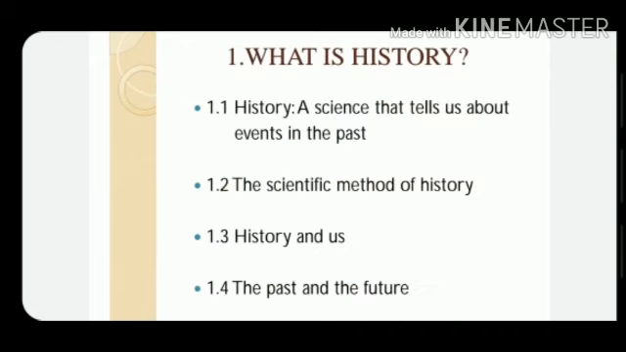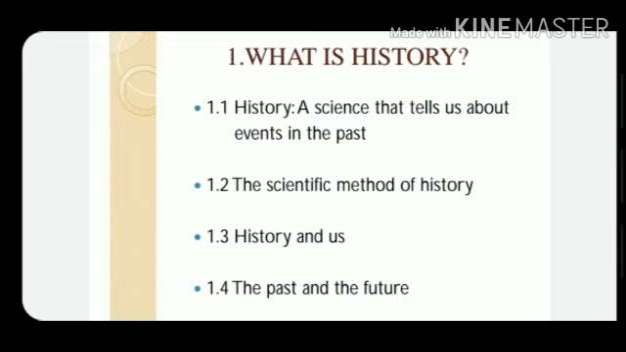First lesson. What is history? History is a science that tells us about events in the past. Whatever events and things happened in the past, it is called history. For example, your birth. Last year you were in 4th standard. That is history. The scientific method of history. While studying history, the scientific method is used.